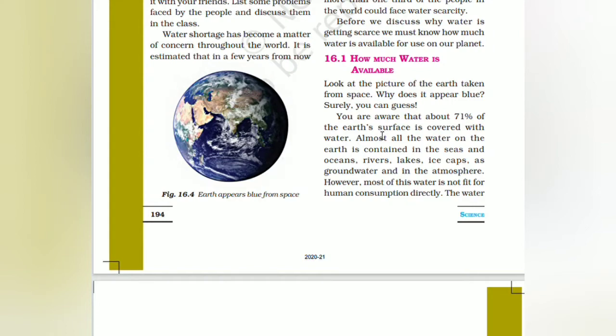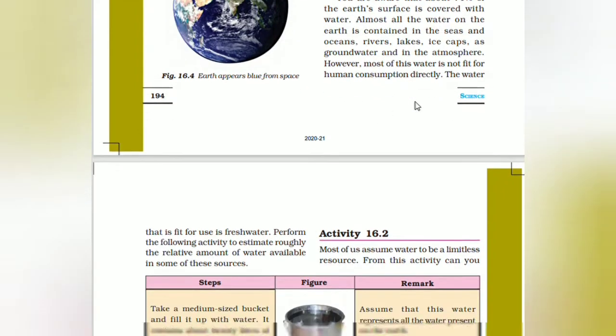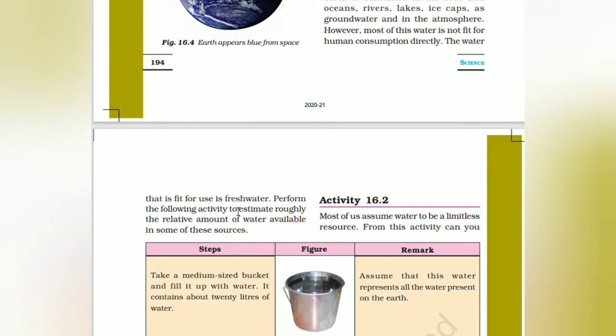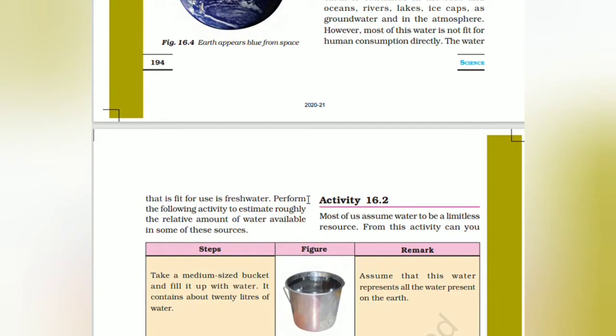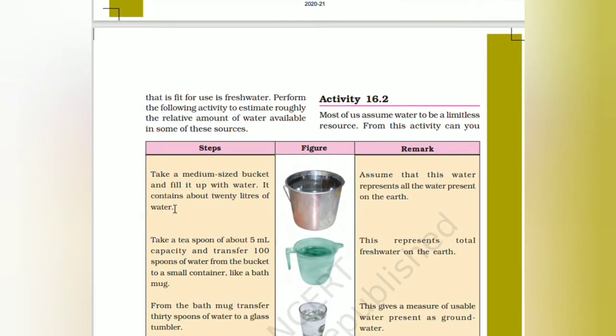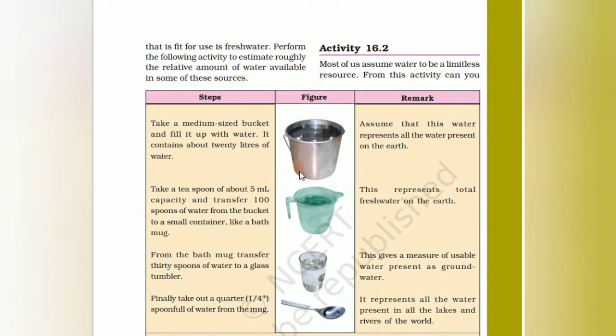Almost all the water on the earth is contained in the seas, oceans, rivers, lakes, ice caps, groundwater and in the atmosphere. However, most of this water is not fit for human consumption. The water that is fit for use is fresh water. Most of the water we get from oceans, lakes, rivers, ice caps and the atmosphere will be contaminated, so fresh water is not readily available. Perform the following activity, in which certain steps have to be followed to find out how much pure water there is.